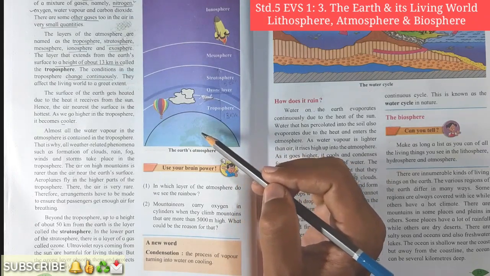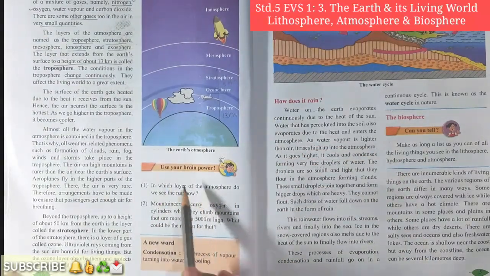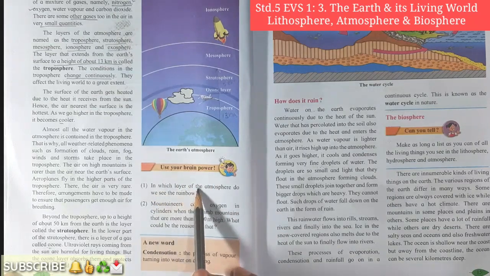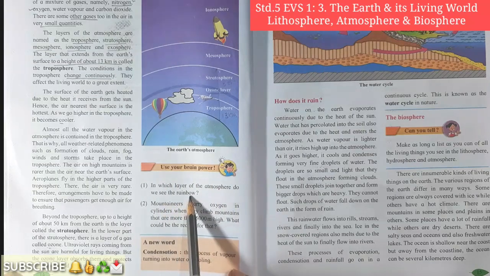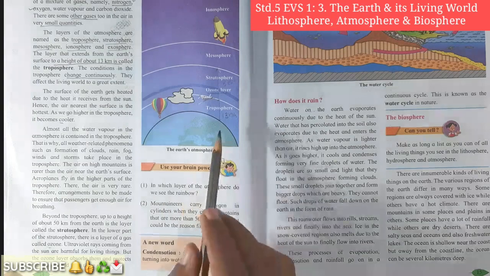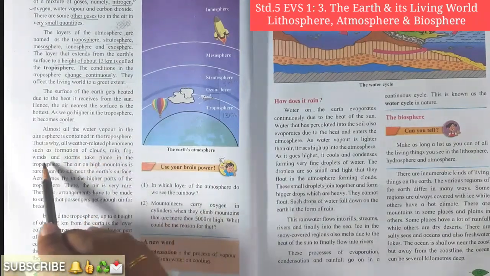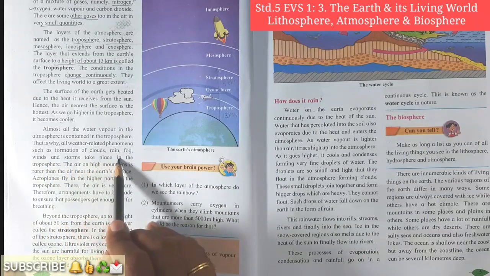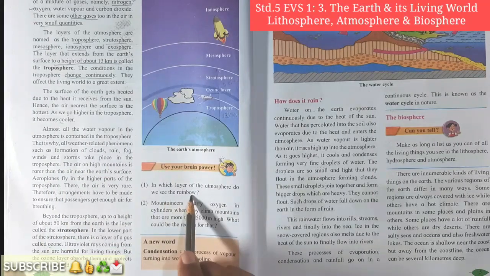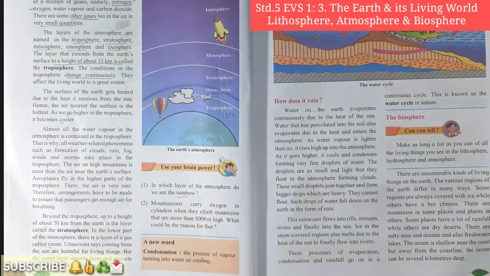Yes, very good. Students, here two questions are given. Use your brain. In short, in which layer of the atmosphere do we see a rainbow? Yes, can you tell me, student? Just now we have learned that all the weather-related phenomena such as clouds, rain, fog, wind and storm take place in the troposphere. It means that this is also a weather phenomenon. So in the troposphere we can see a rainbow. Okay, students, have you understood? Very good.